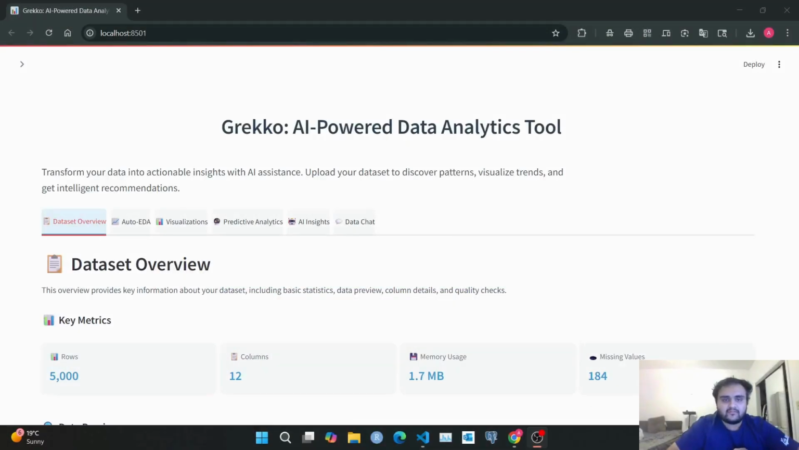Hello everyone, my name is Arnav Jain and I'm excited to present to you my latest innovation, Grekko. Grekko is an AI-powered data analytics tool which does all the heavy lifting of data analysis and predictive analytics and generating insights without you having to write any line of code.